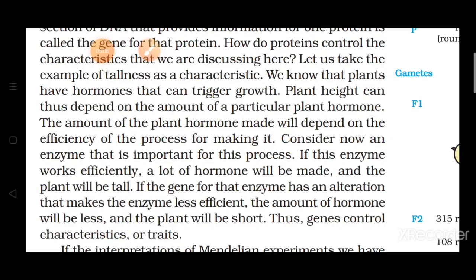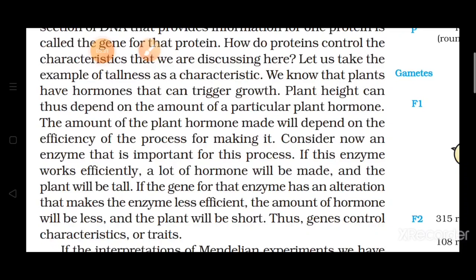Now, who will decide that these hormones will be produced efficiently or not? So, who will decide? DNA. In actual, DNA has particular genes. So, what will those genes do? They will produce the particular enzymes or particular hormones. If the gene for the enzyme has an alteration, that will make the enzyme less efficient.